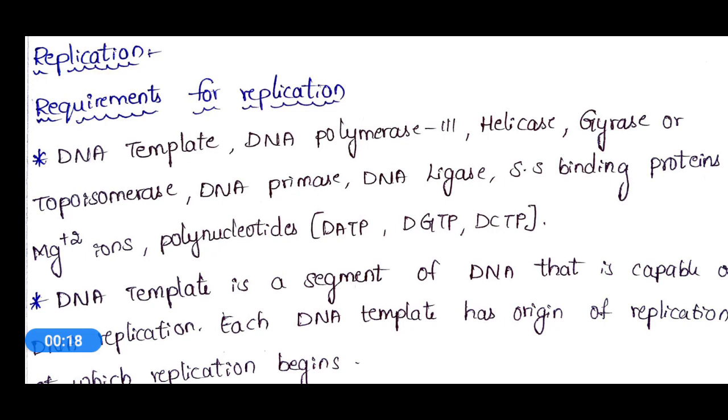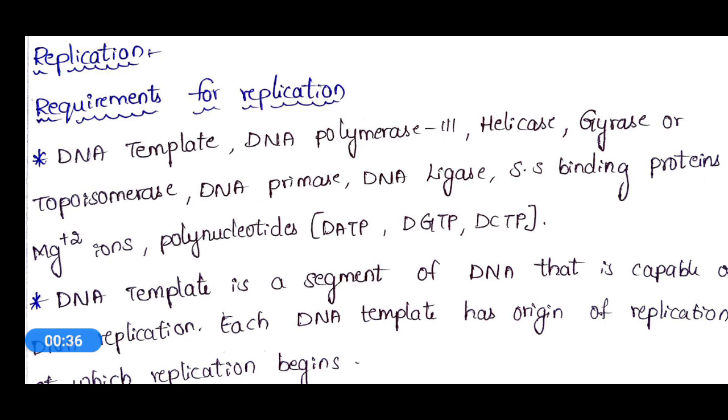Now I would like to discuss the third BSc Biochemistry, fifth semester, sixth paper, that is the molecular biology paper. The paper title is Molecular Biology and Recombinant DNA Technology.